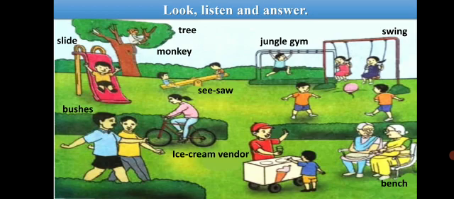Now if I ask you, who is buying an ice cream? What will be your answer? A small boy is buying an ice cream. And if I ask you, from whom is the boy buying the ice cream? What will be your answer? The boy is buying an ice cream from the ice cream vendor. So this is how we learn to make small sentences with words related to this picture.